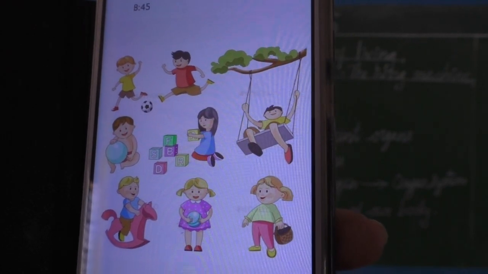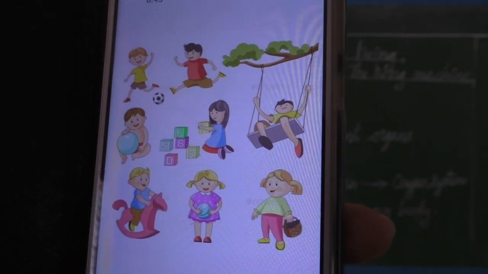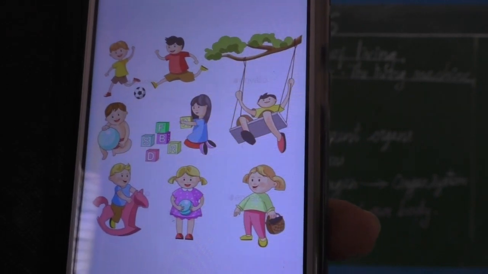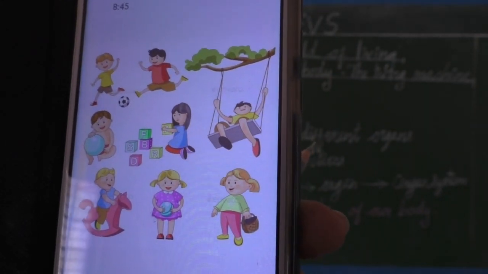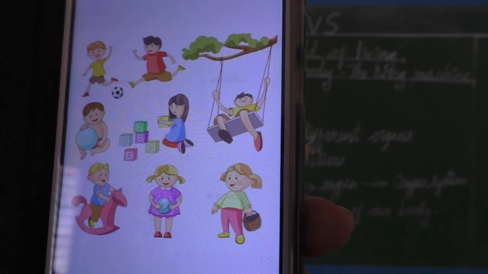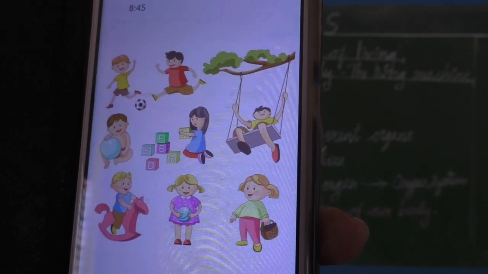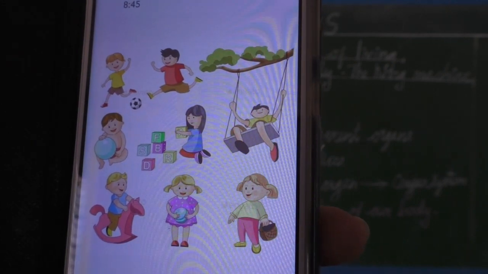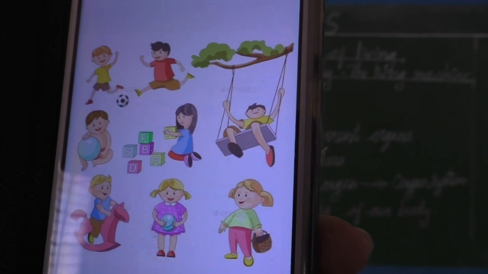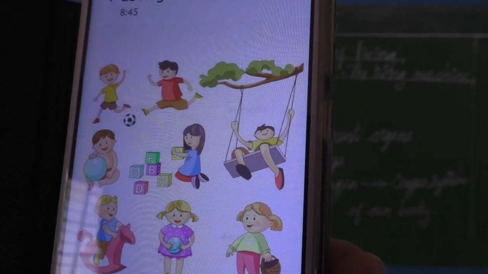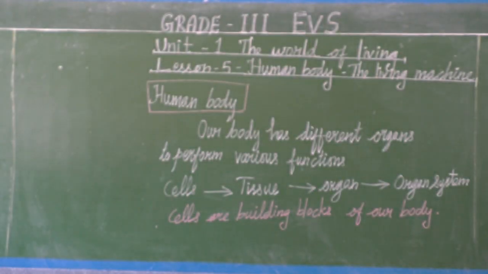We need energy. Imagine that if you don't have bones, if you don't have muscles in your body, is it possible for you to do all these activities? No, we can't do anything, isn't it? So bones give shape to our body. Clear, children?